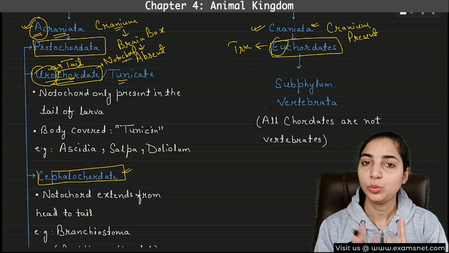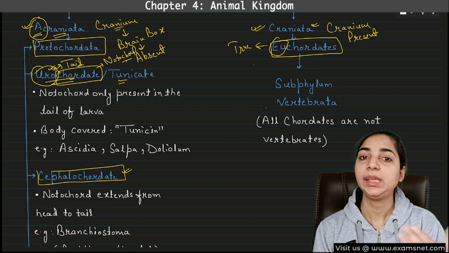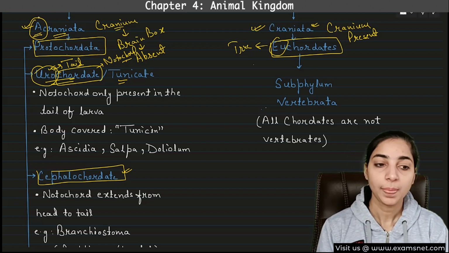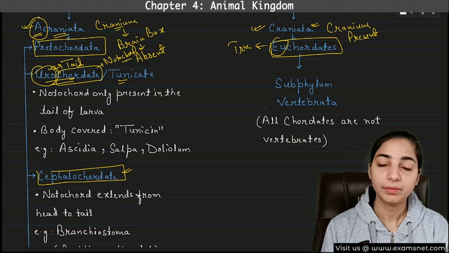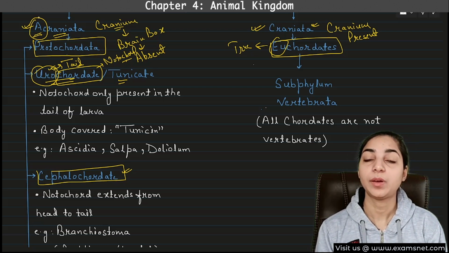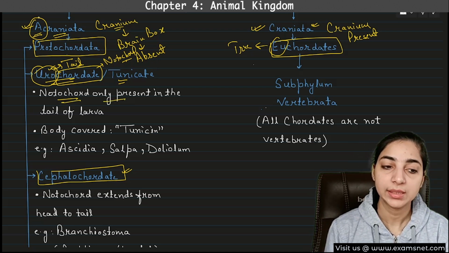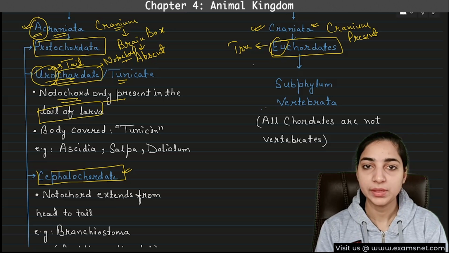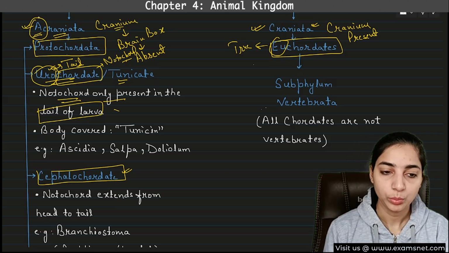So from this name, you can say that in this case, the notochord is present only in the tail. Not in all the parts of the body, and even in whose tail? Only in the larval tail. So it is found only in the larva, not in the adult body, and even in the larva it is found only in the tail. So the notochord is only present in the tail of the larva. It is not present in the adult, and not in any other part of the body. So this is an important characteristic.